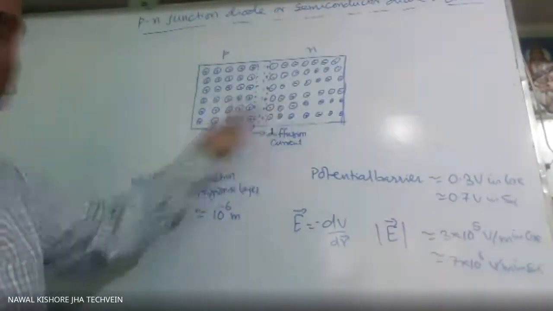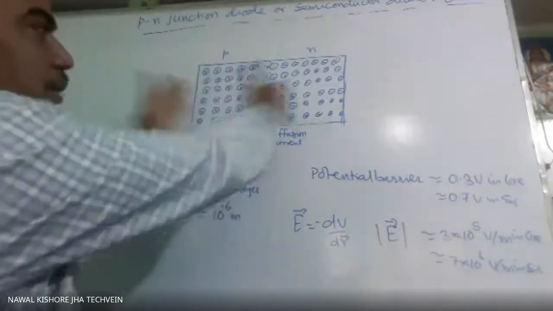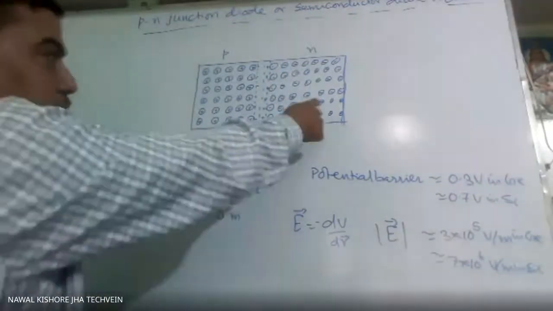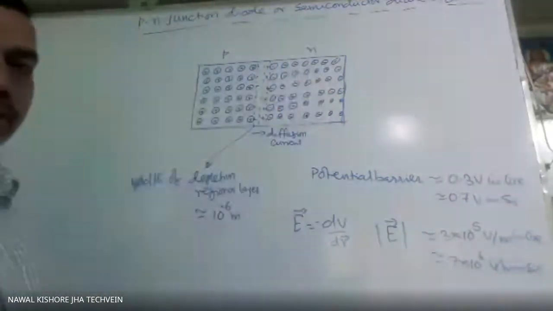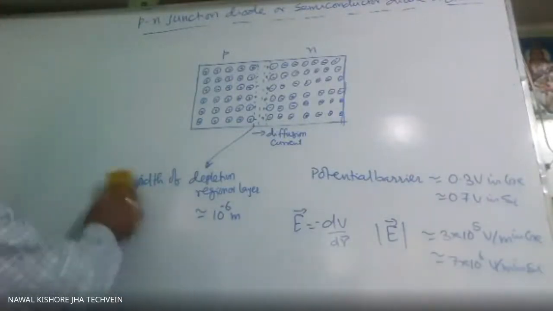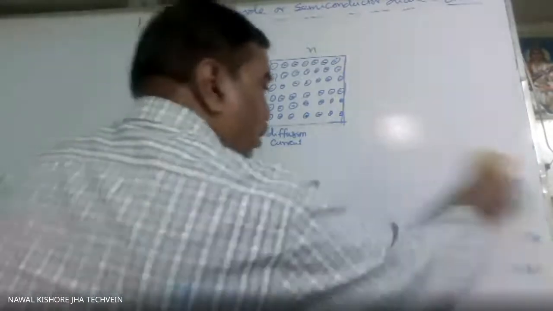This diffusion will not take place. So we say this depletion layer is further widened, and only minority carriers will be supported. So there are two types of biasing. One we call forward biasing, another we call reverse biasing.